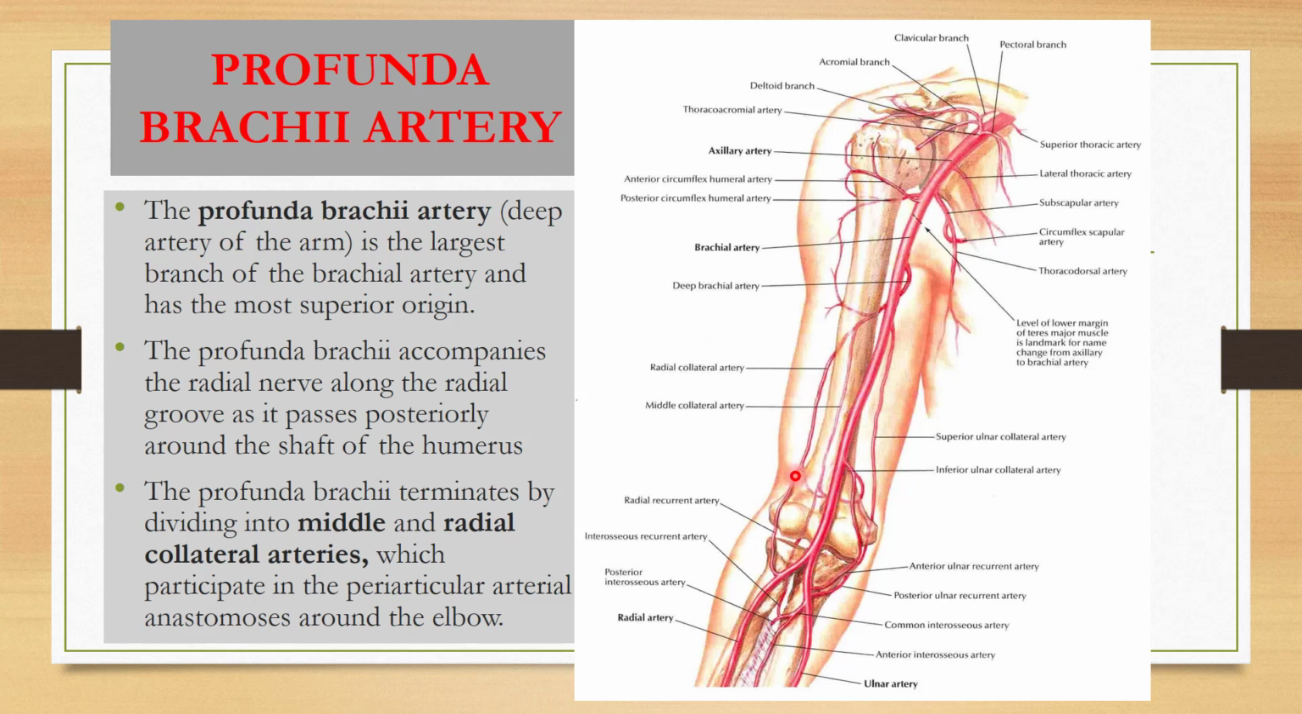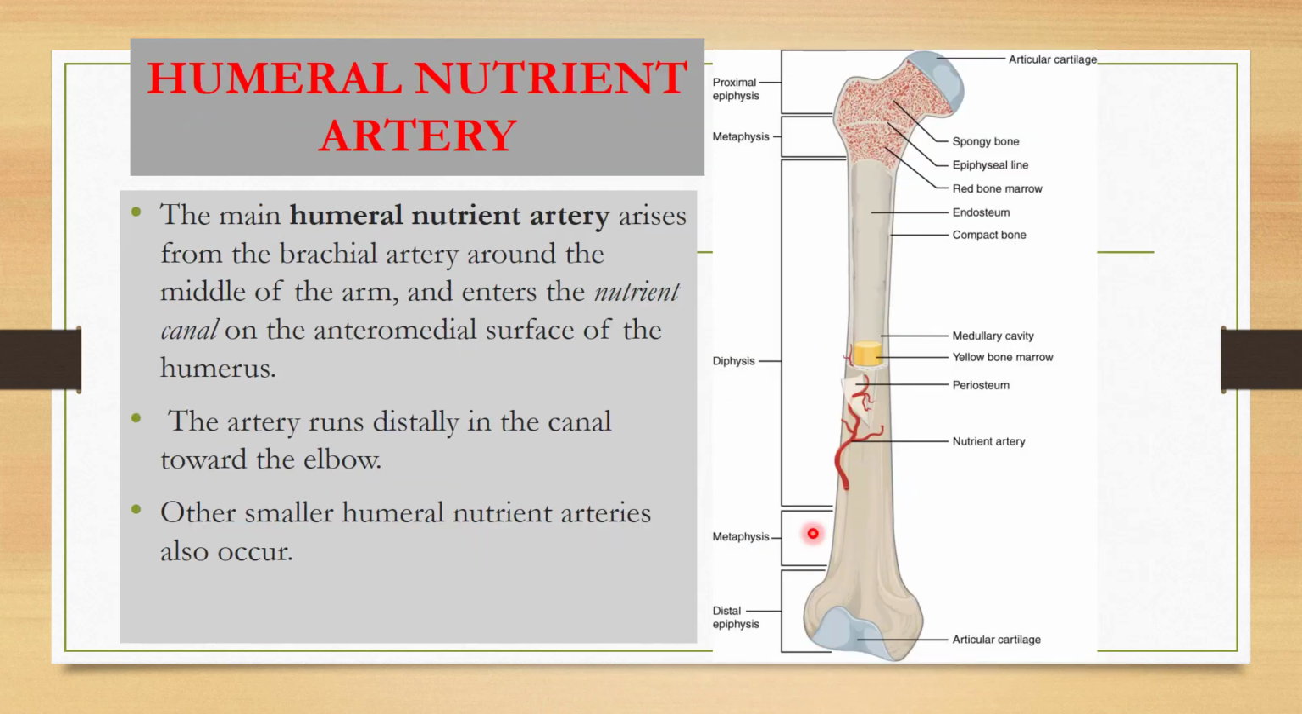Okay, there will be middle collateral and the radial collateral arteries which participate in the anastomosis around the elbow joint. Now we will discuss the humeral nutrient artery. See here, this is the nutrient artery which supplies the humerus bone.